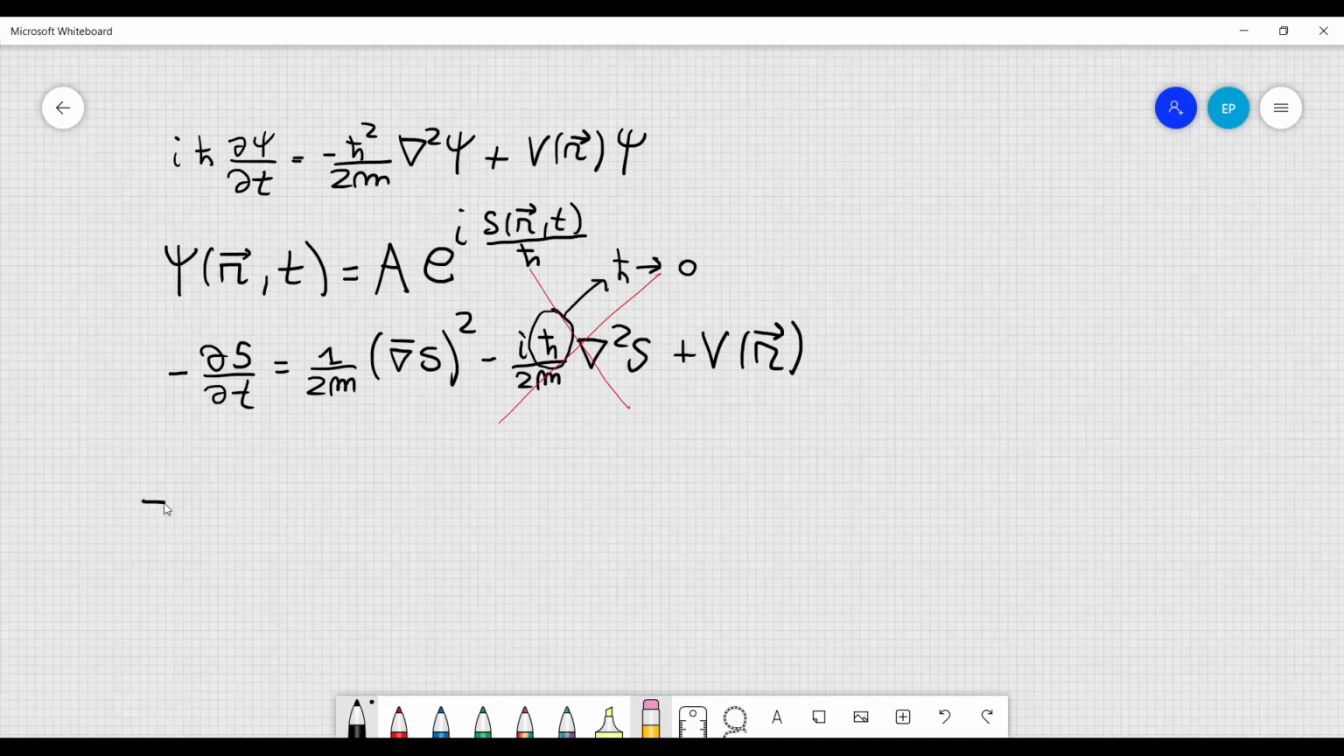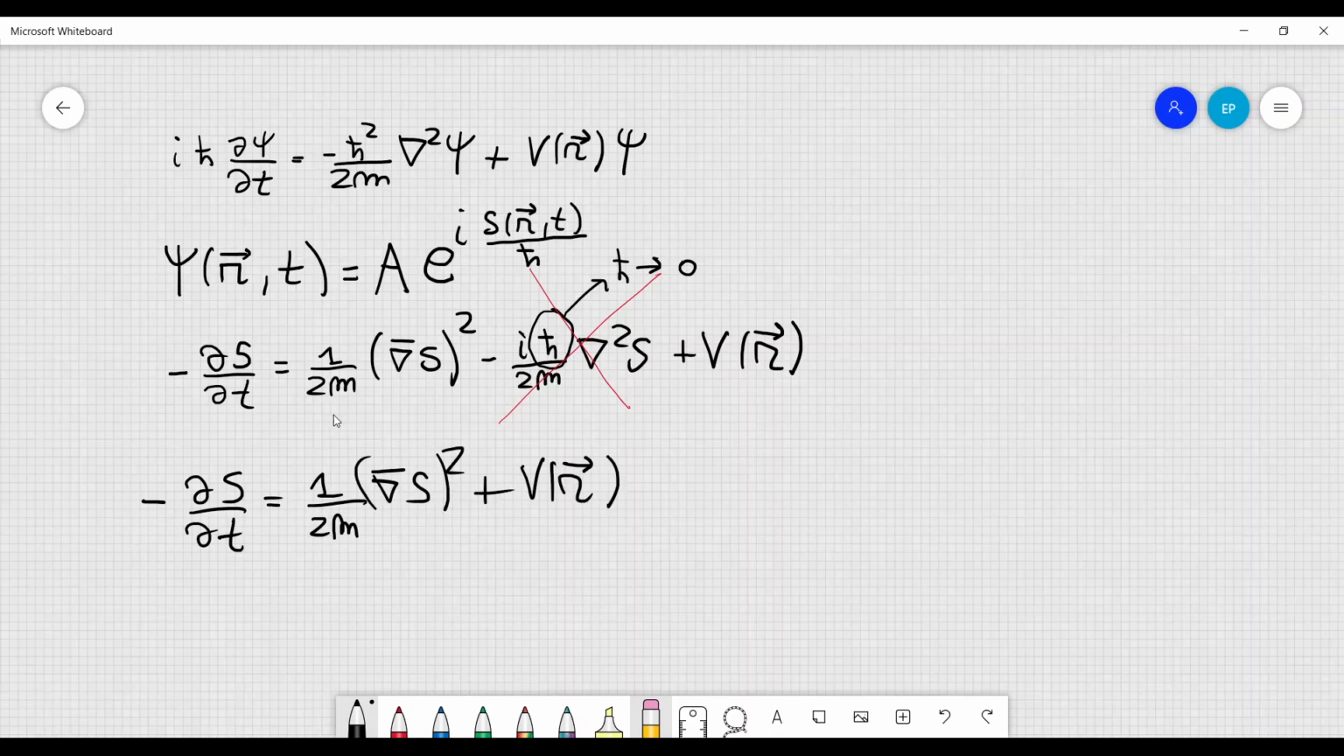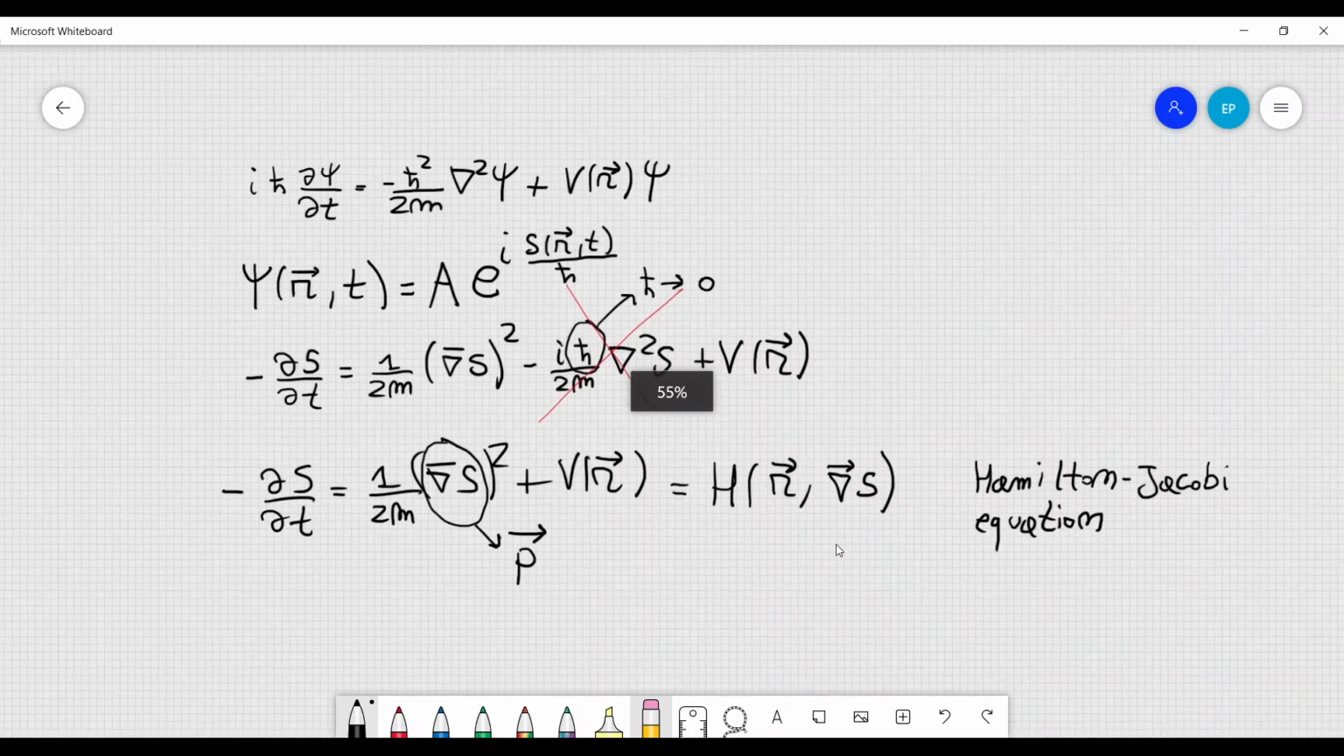So we are left with this expression, minus dS/dt equal to 1 over 2m gradient of S squared plus V of r. Now this looks actually quite familiar, especially because on the right hand side of this expression, if we, for example, set gradient of S equal to some momentum p, this is exactly the Hamiltonian, because we have p squared divided by 2m plus V of r. So this would be a Hamiltonian that depends on position r, and instead of momentum p, we have the gradient of S. And this is also known as the Hamilton-Jacobi equation. And it can be derived also from classical principles.